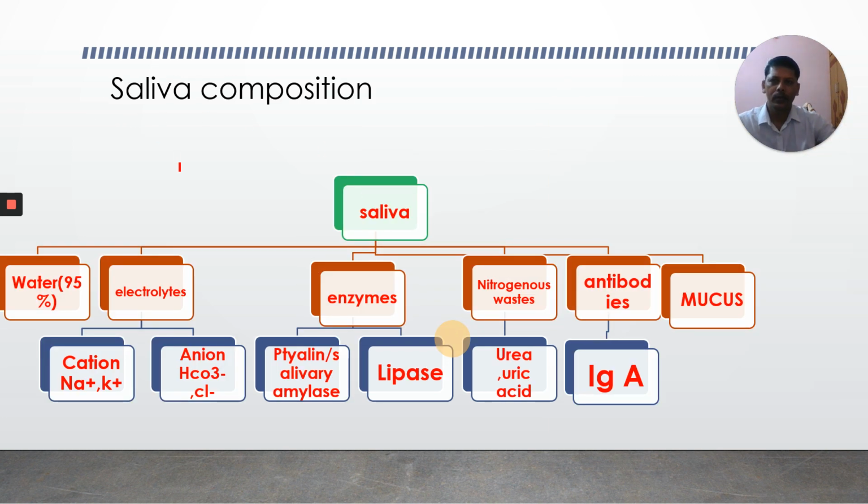Observe this flow chart. You'll get a clear idea about saliva composition. Saliva consists of water, 95% water. It consists of electrolytes. There are cations and anions in our saliva. Cations are Na+ and K+, and anions are HCO3- and Cl-. And there are enzymes in our saliva. What are they? Ptyalin or salivary amylase or alpha amylase.